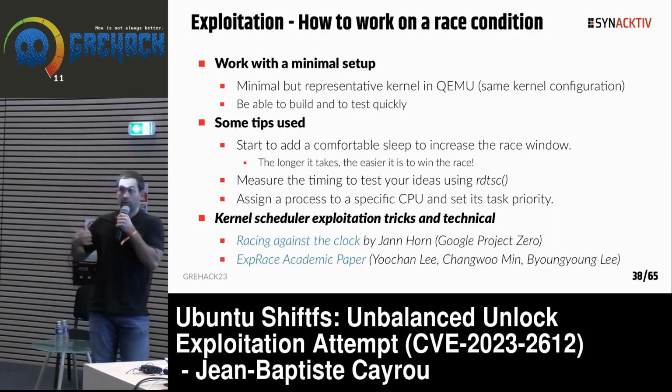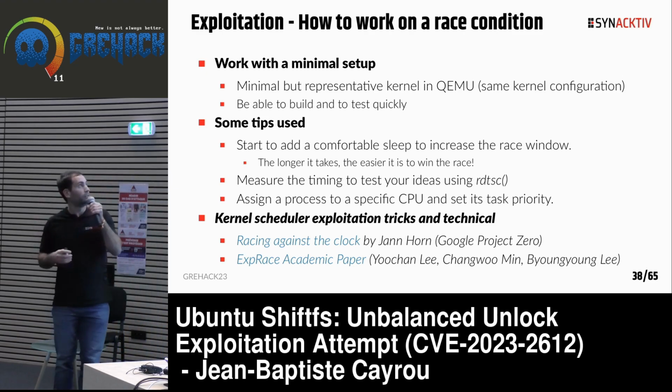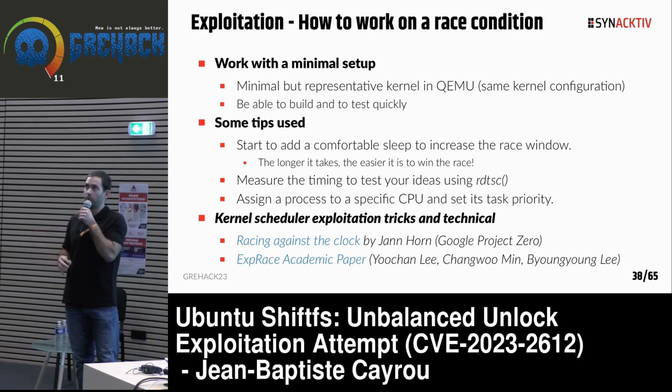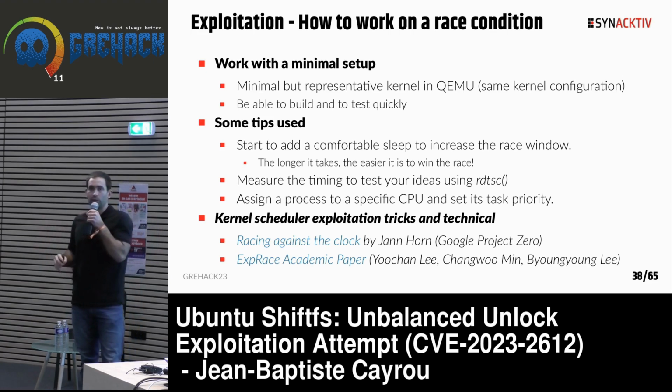So how do we work on this kind of race condition? This slide is more tips and methodology. It's good to work with a minimal setup. For example, a QEMU with a RAM disk, and you take the same kernel configuration without the useless modules. The idea is to be able to build and run tests very quickly, in less than a minute, and see what happens.